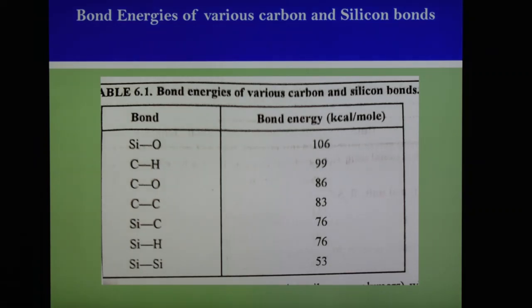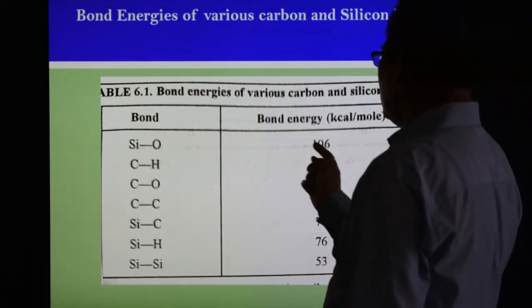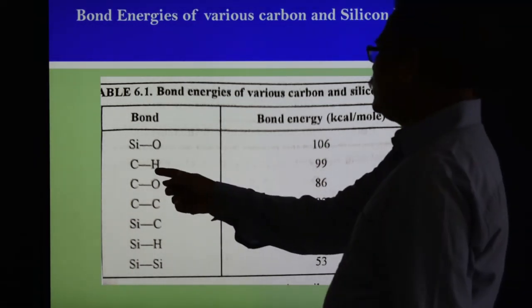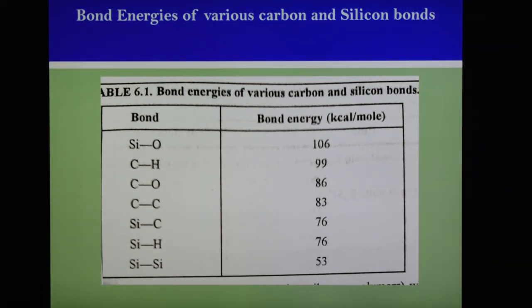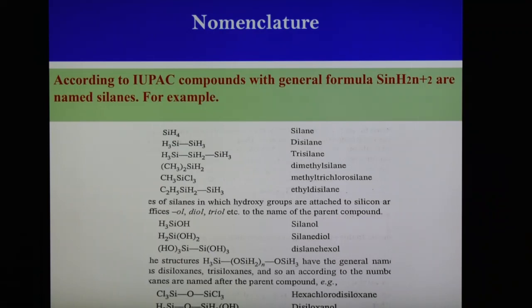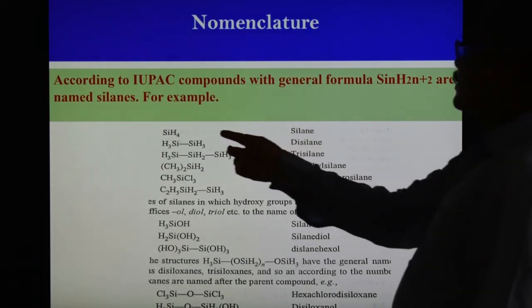And these are the bond energies of various carbon and silicon bonds shown here. This is the silicon-oxygen bond energy in kilocalories per mole, and silicon-hydrogen. So the different bond energies are shown here in kilocalories per mole. After this we are going to see the nomenclature of these silicones. According to the IUPAC system, compounds with the general formula SinH2n+2 are named silanes. Some examples are given here of how to write the name.